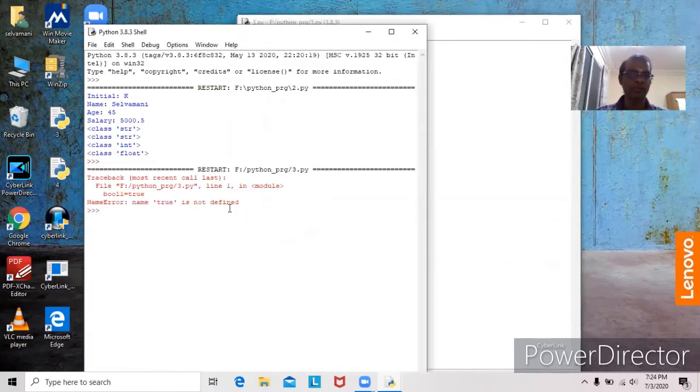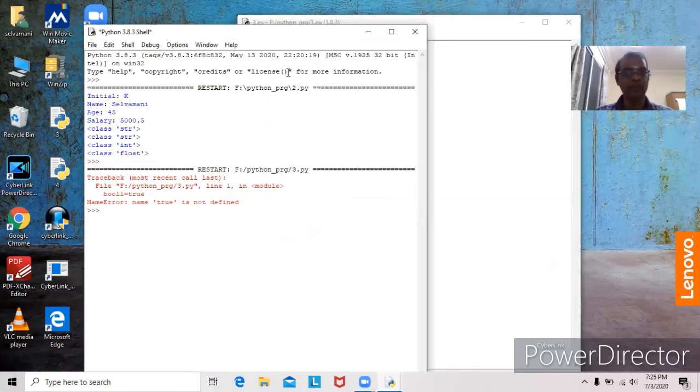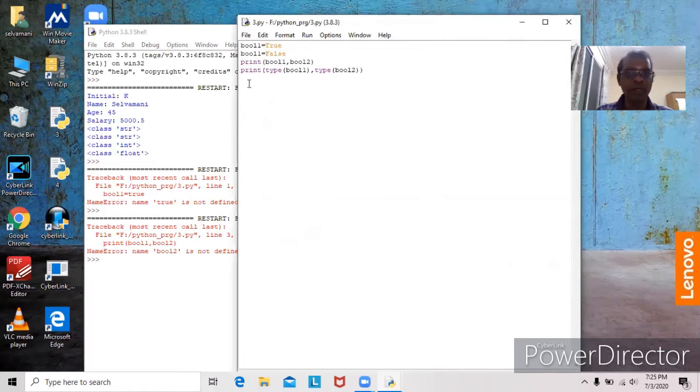See, here an error comes. Find out the error: 3.py, line number 1, bool 1 equal to true. It is not defined. So small letter true is not defined. We have to change it to capital T. Now we can save it and then run the program. Now again it shows some error. I don't know why it happened. Print bool 1 comma bool 2. Here bool 2 is not available. It should be declared.